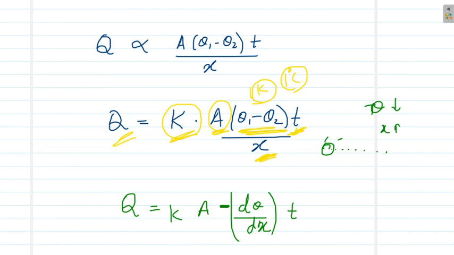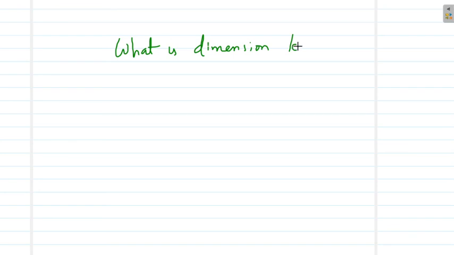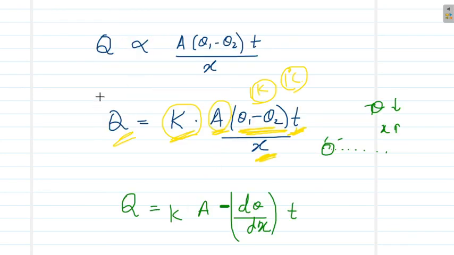Now as an assignment, you can find the dimension of K. What will be the dimension of K? In the equation we know the dimensions of all other quantities: Q, A, θ1 minus θ2, t and x are all known quantities whose dimensions are known. Based on that, using dimensional analysis, you may find the dimension of the coefficient of thermal conductivity.